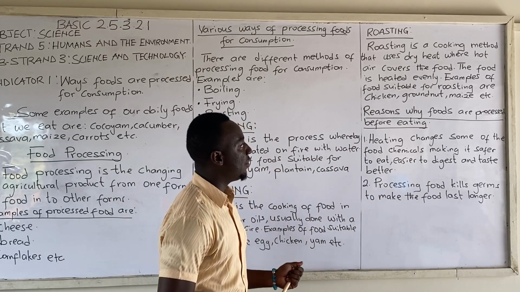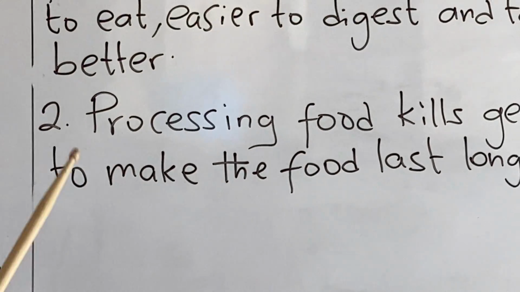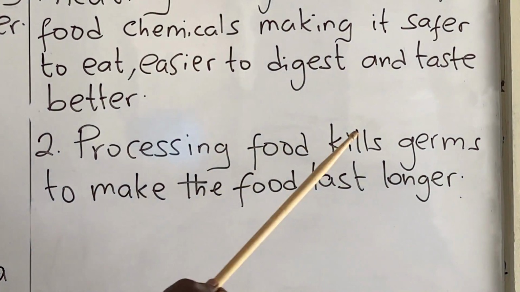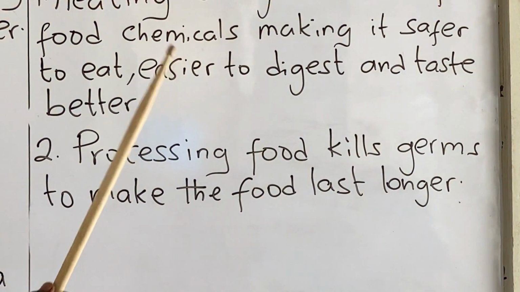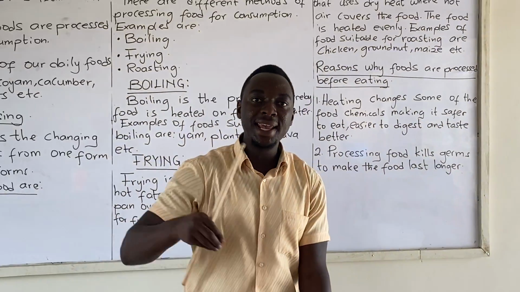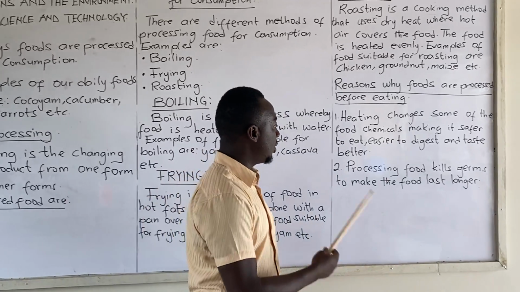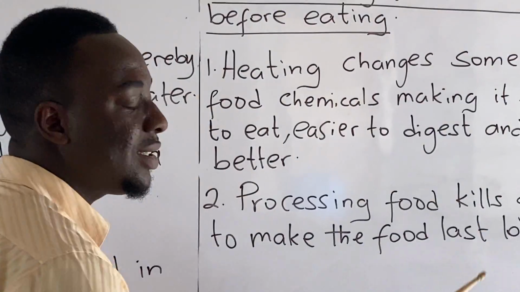Let's look at the second reason why foods are supposed to be processed before eating. Processing food kills germs. Very, very important. Most foods are being contaminated, but when they are being processed, the heat kills the germs. Also, to make the food last longer.